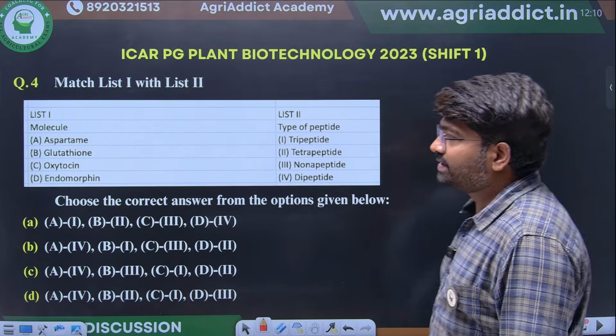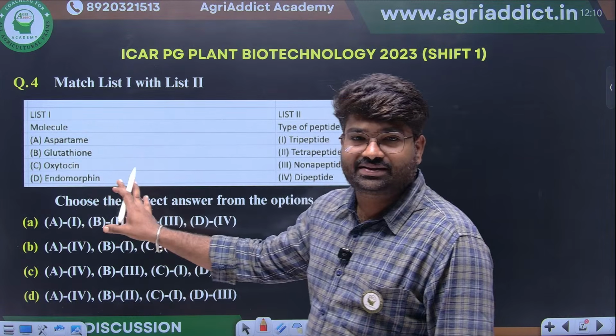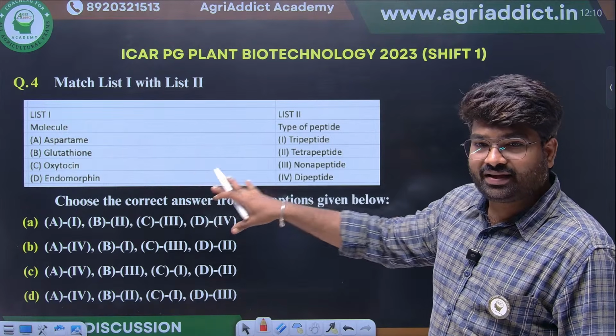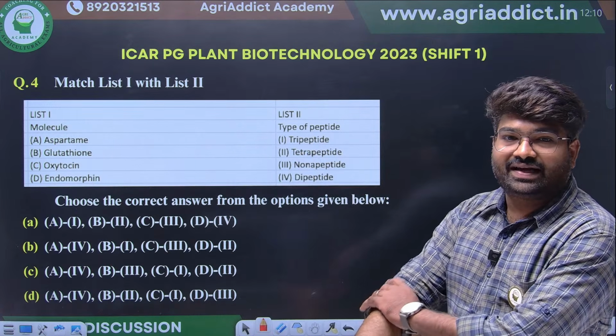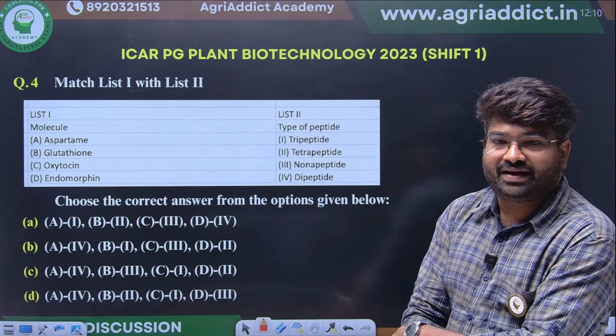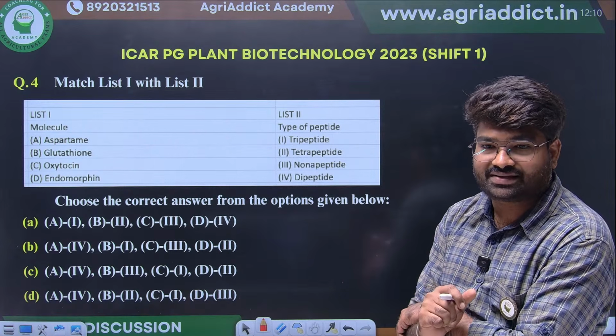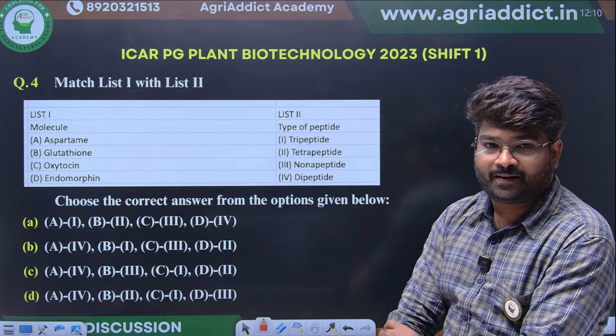Next question. They have given different molecules, aspartame, glutathione, and others. Then we have to match whether each is a pentapeptide, tripeptide, dipeptide, and so on. Any guesses?